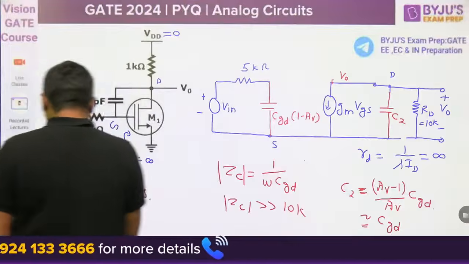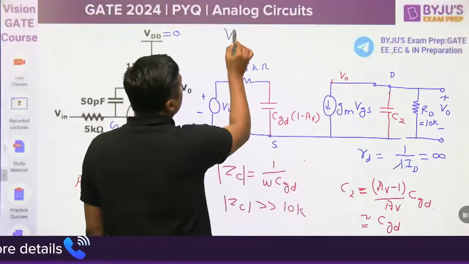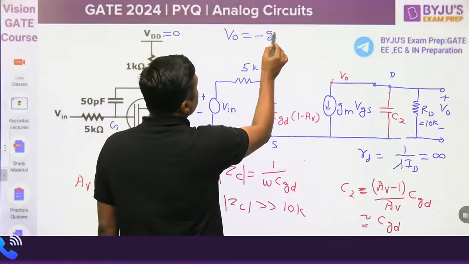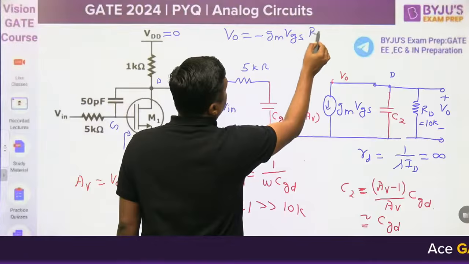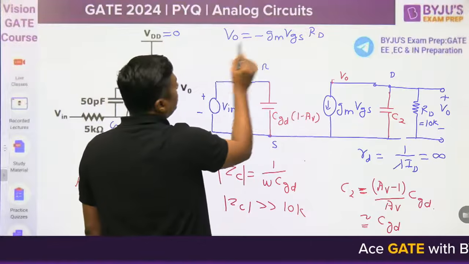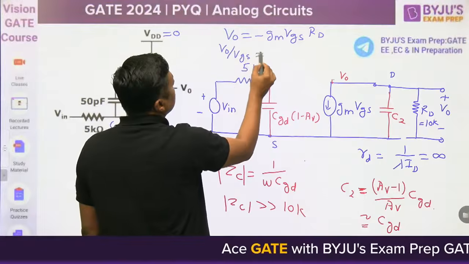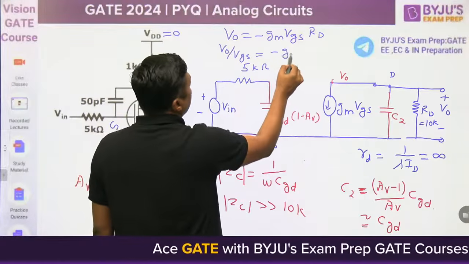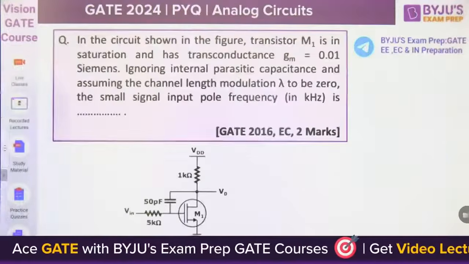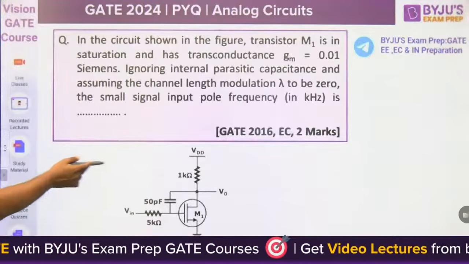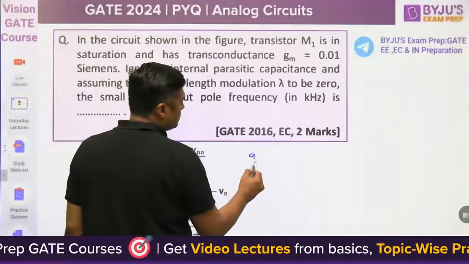You can write the output voltage as minus gm VGS RD. What is small rd? Infinite. So what is V0 by VGS? That is nothing but AV, minus gm into RD. What are the values given in the question? gm is 0.01, and RD is 1 kilo ohm. So what is gm RD?